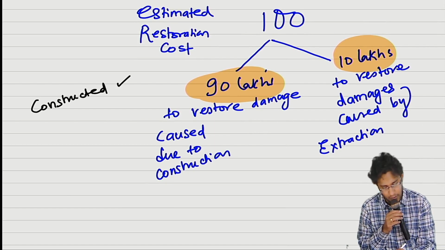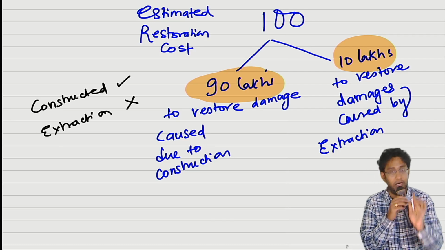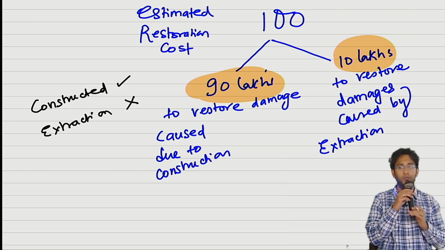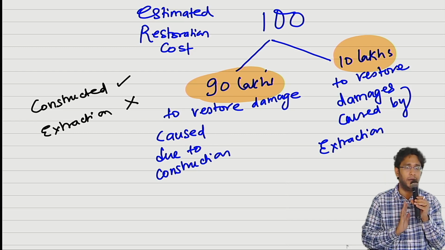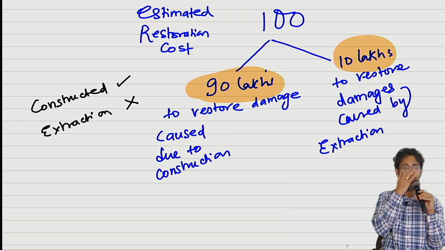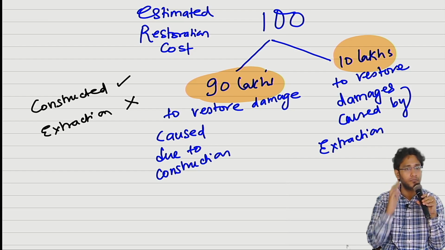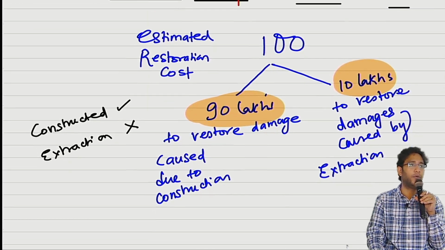Construction over, but extraction did not even start till now. Question is, should I create provision or not? If yes, for how much amount? 100, 90, 10, no provision.